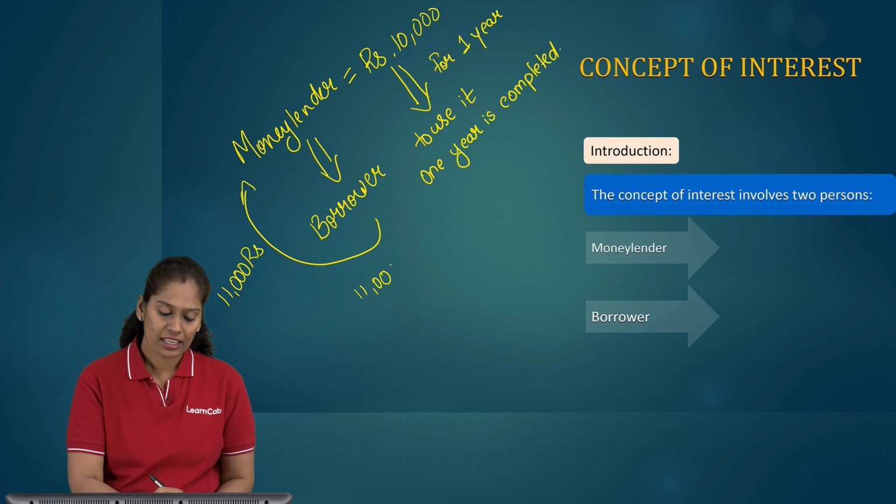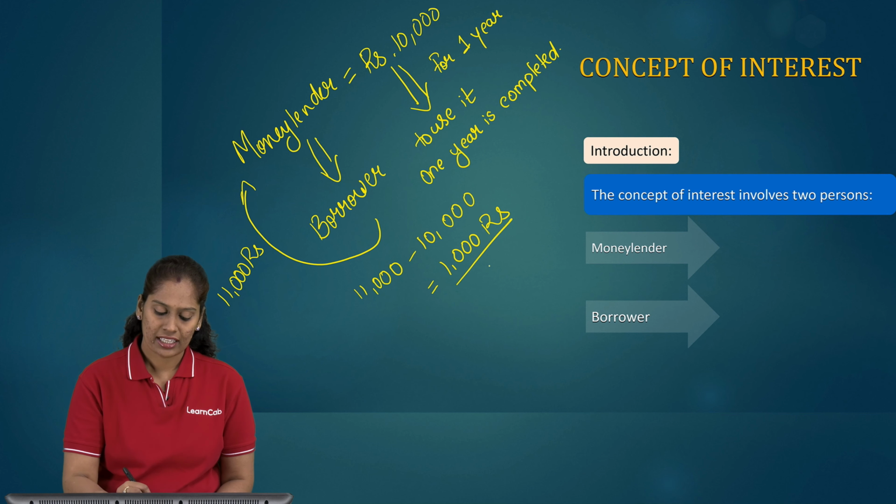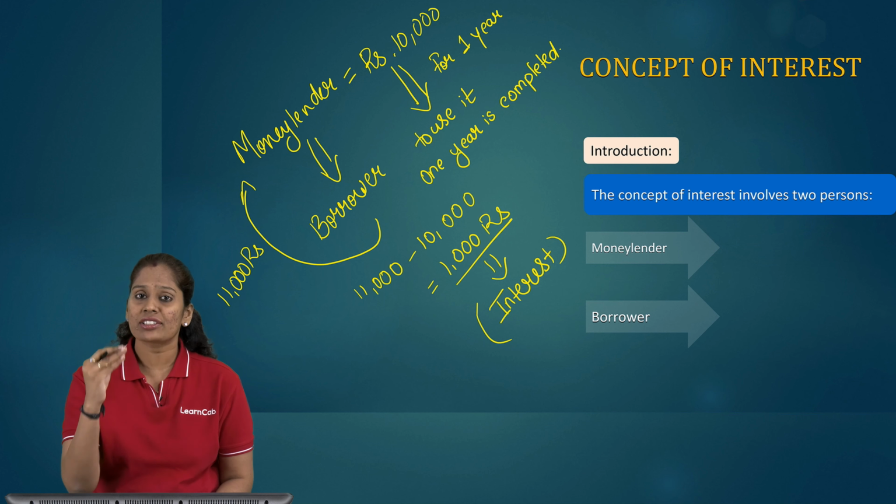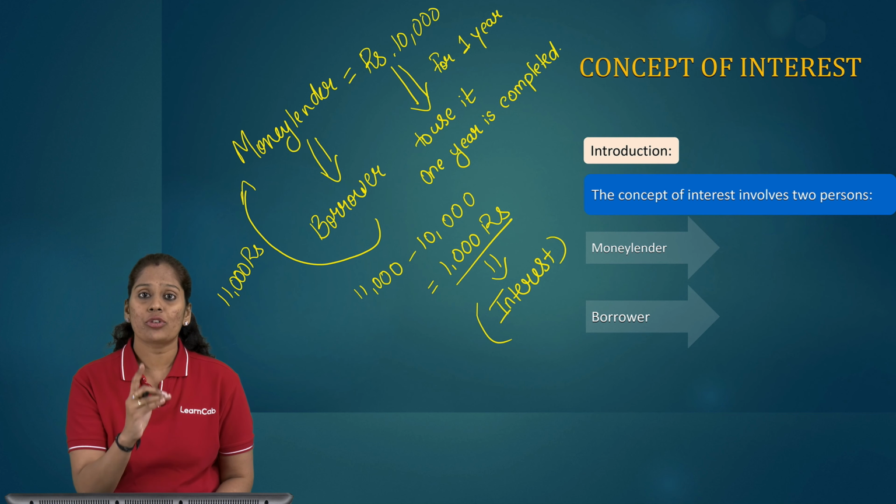That means 11,000 minus 10,000 equals 1,000 rupees, which is interest. Interest is the amount earned by the money lender because he has given his money to the borrower to utilize for a period of 1 year. So he is getting some extra benefit. That extra benefit of rupees 1,000 is interest in terms of mathematics.